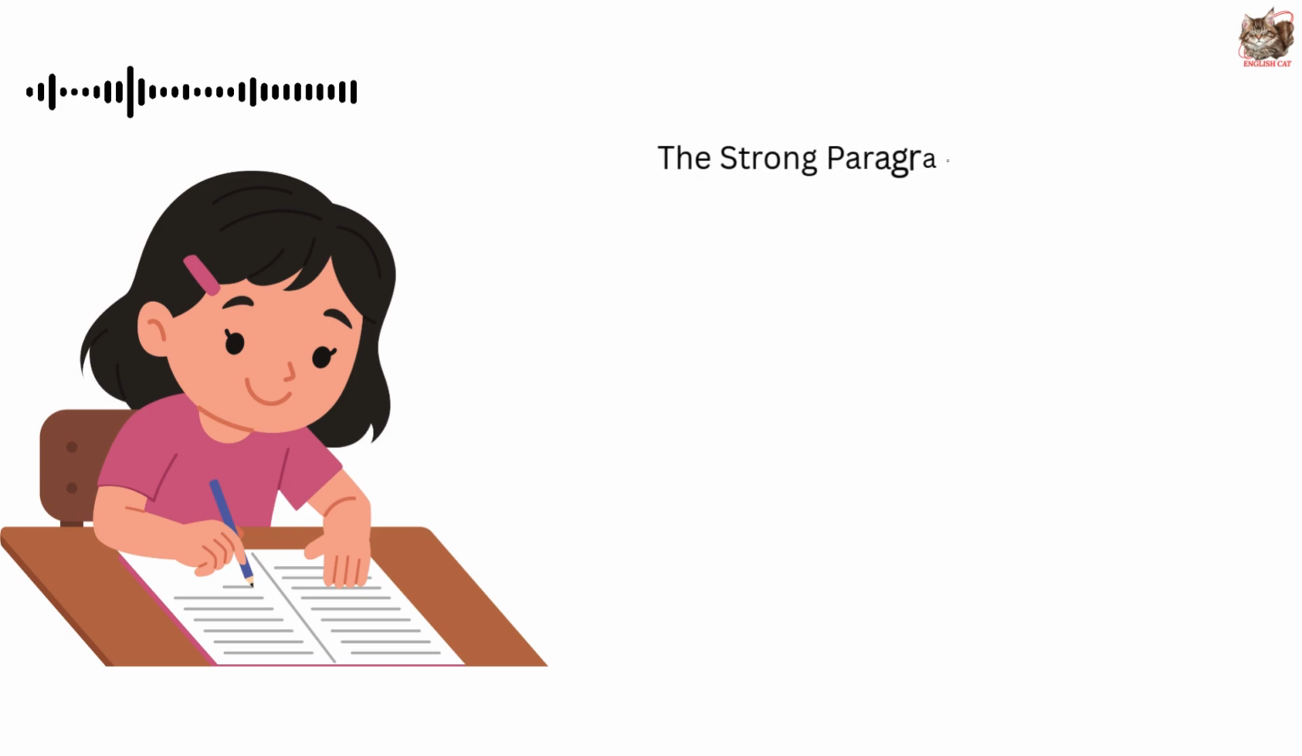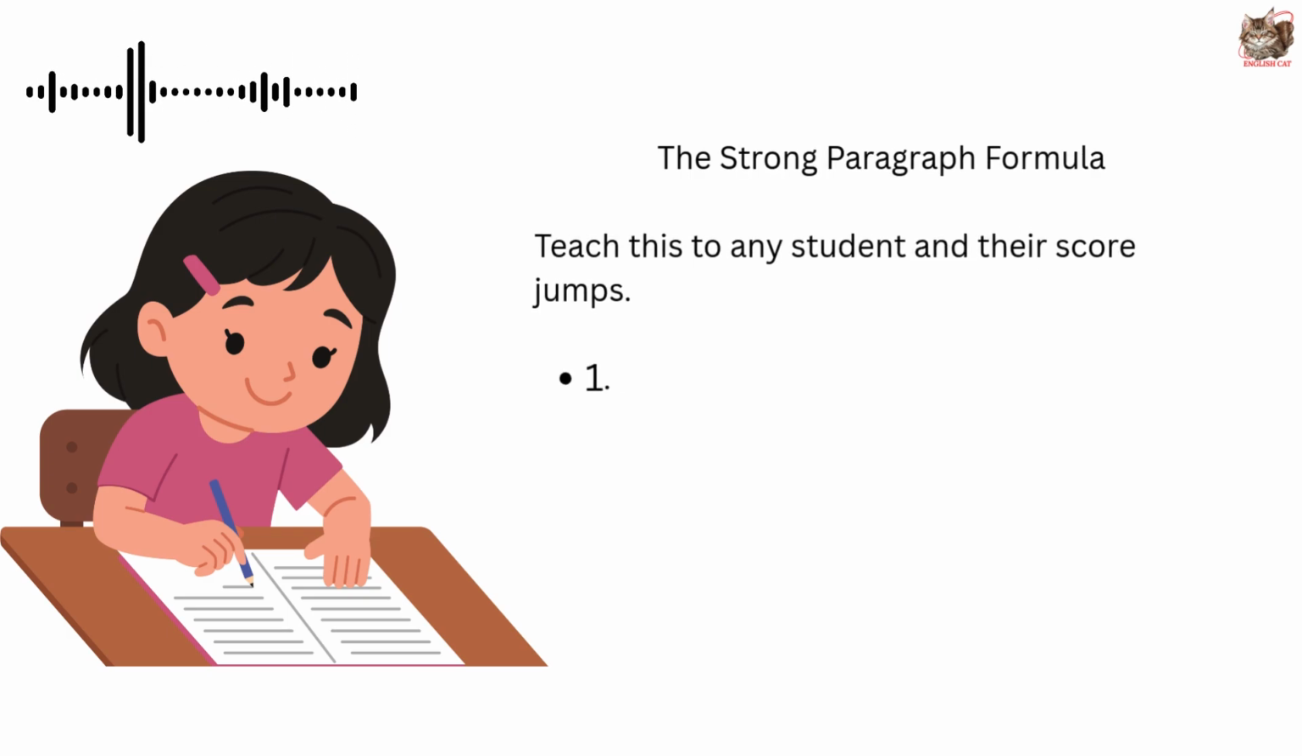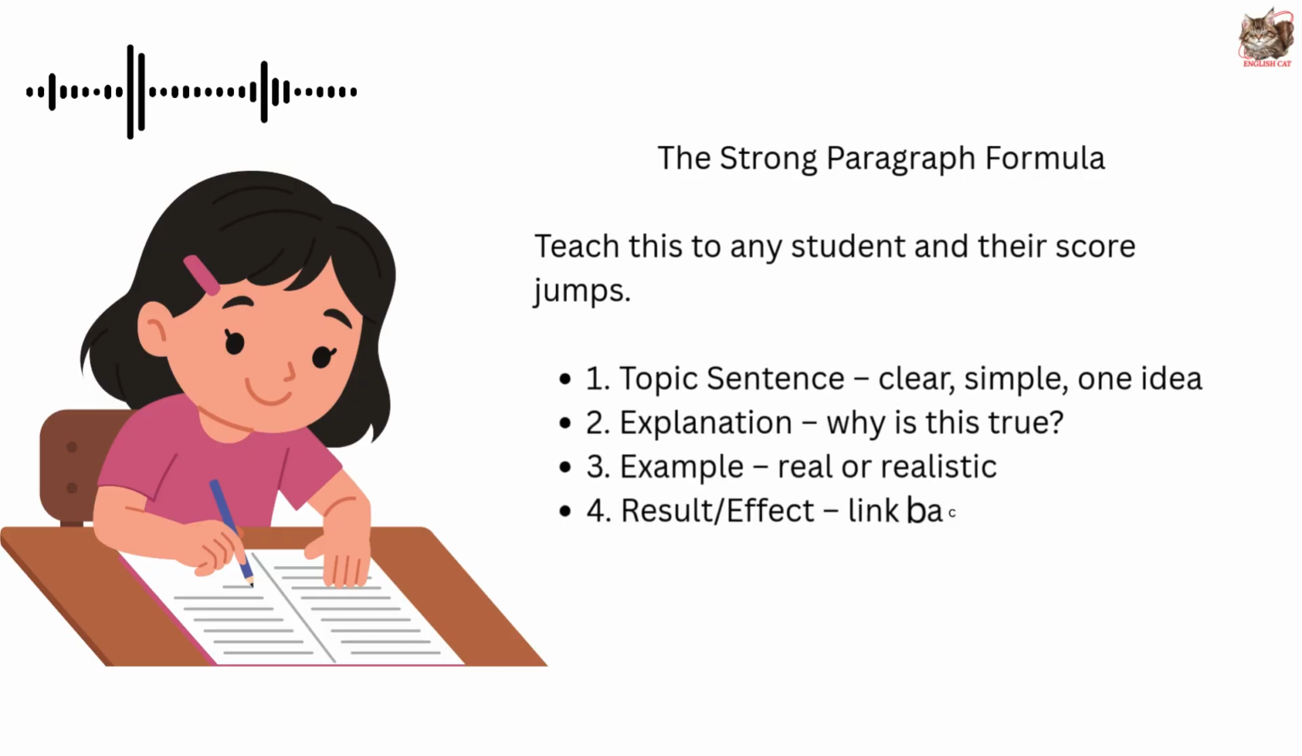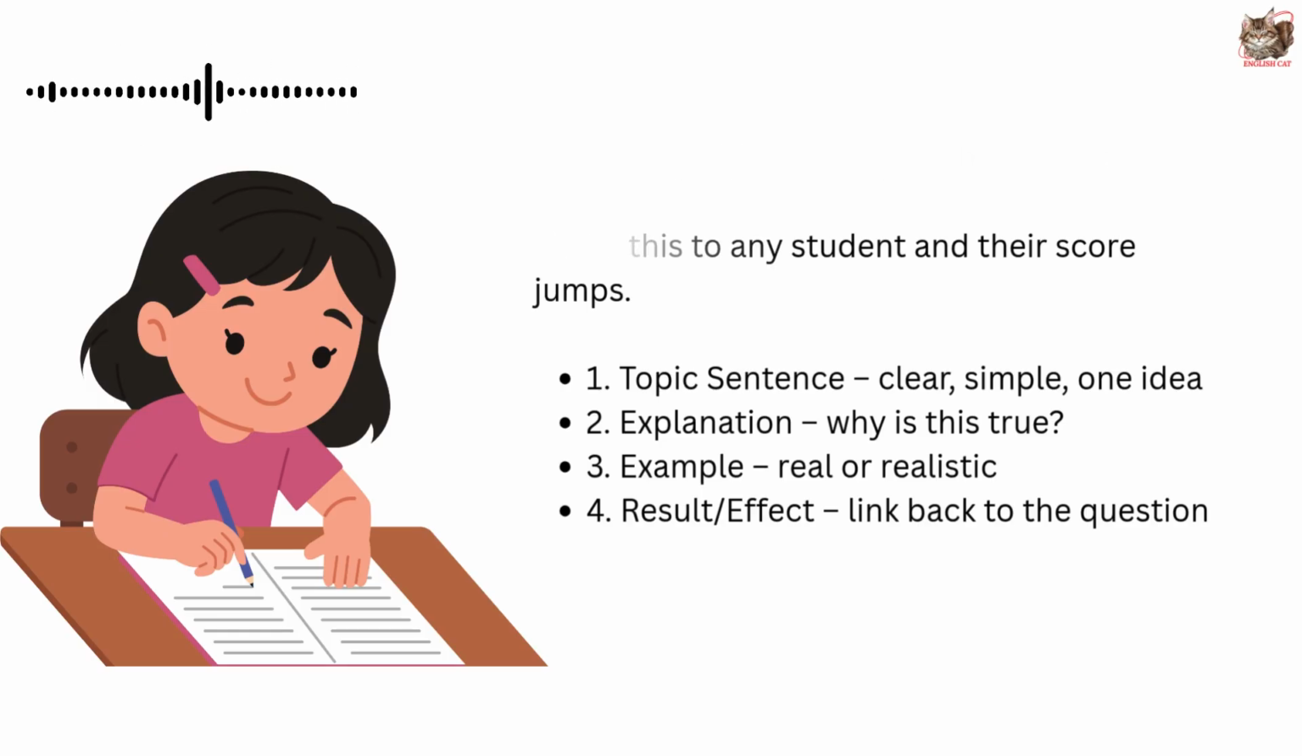The strong paragraph formula? Teach this to any student and their score jumps. 1. Topic sentence. Clear, simple, one idea. 2. Explanation. Why is this true? 3. Example. Real or realistic. 4. Result or effect. Link back to the question.